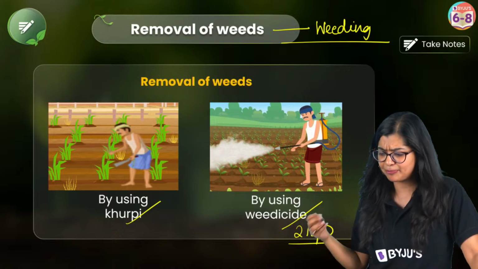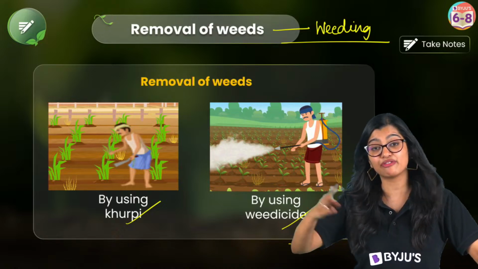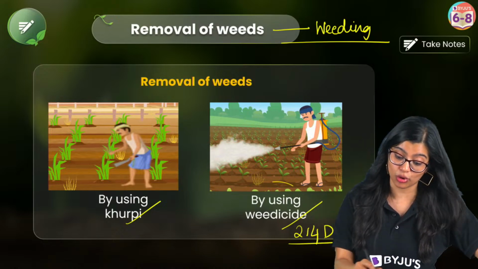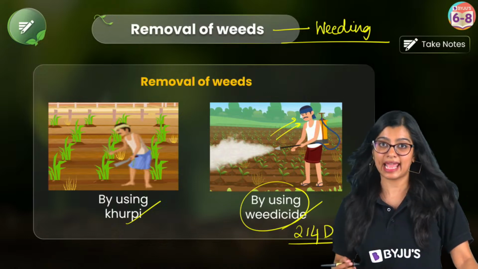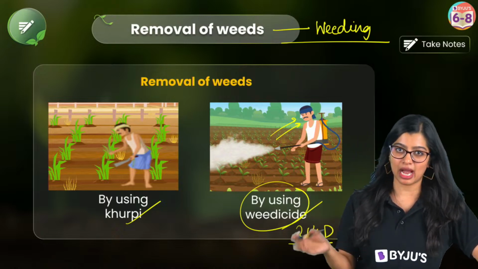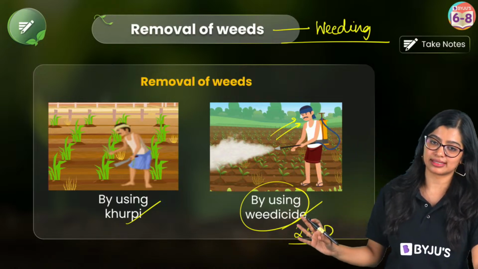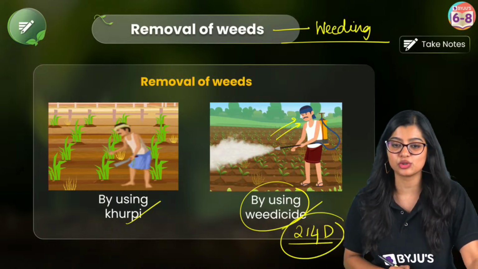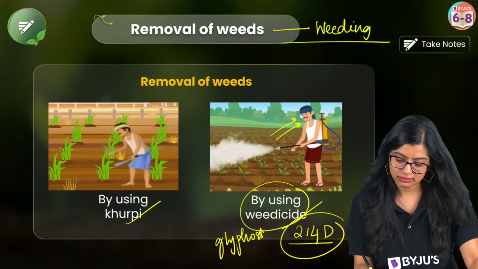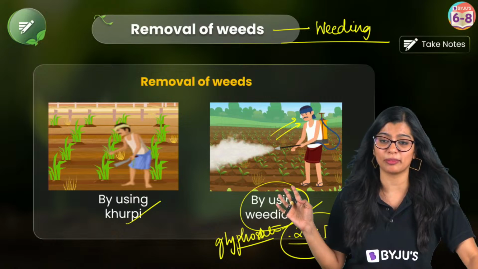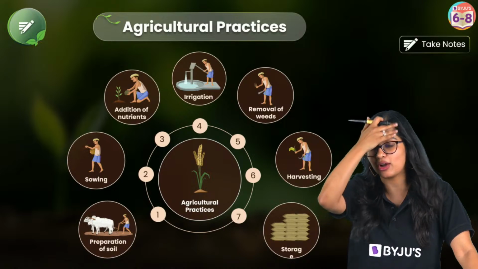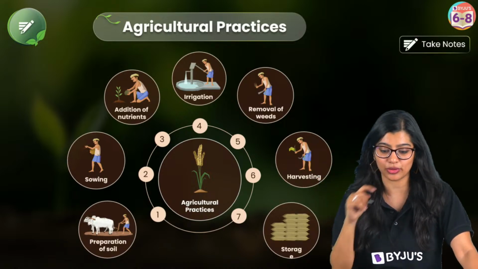Glyphosate is also an example of this, right? Now somebody asked me, ma'am, is using weedicides harmful to the farmer? See, they are chemical substances, so if proper protection is not taken by the farmer, it could be harmful, right? There are slight chances. Examples of weedicides: 2,4-D and glyphosate. I hope I've got the spelling right. Examples of weeds are amaranthus. Exactly, amaranthus is a very common example. There's also one more, which you can let me know in the comments.